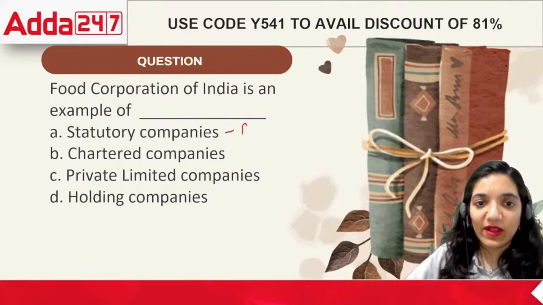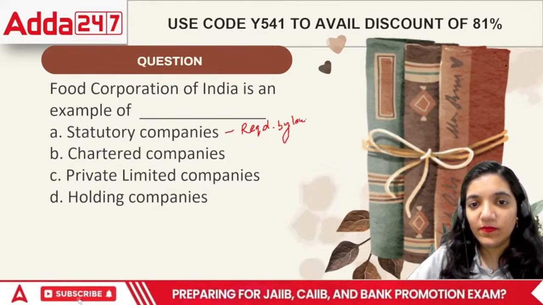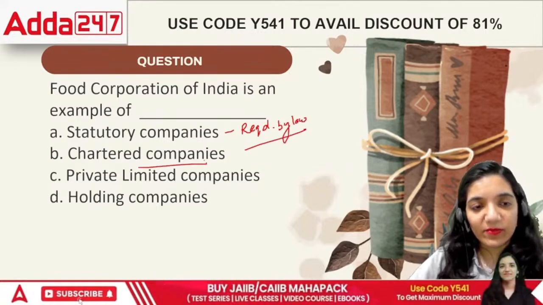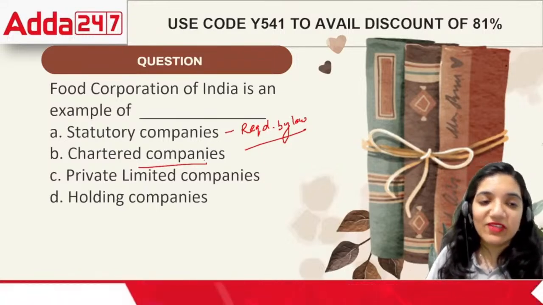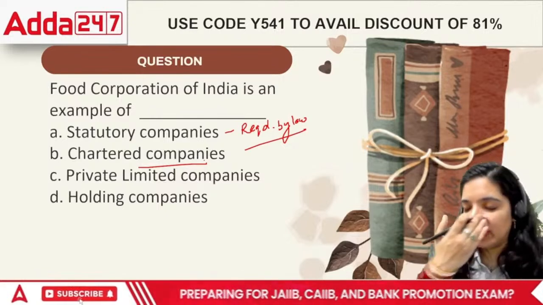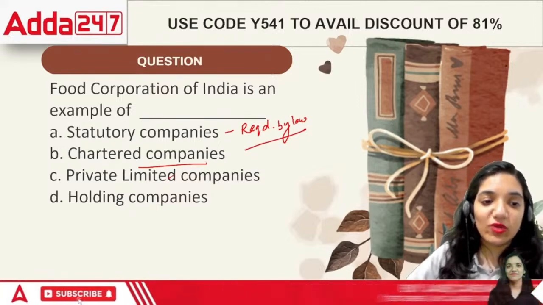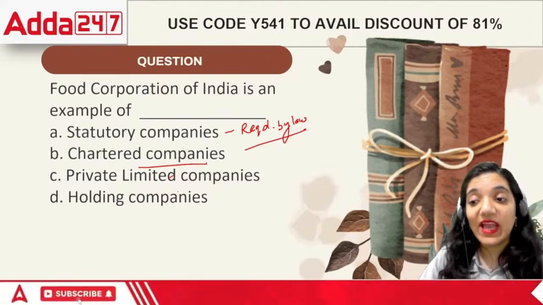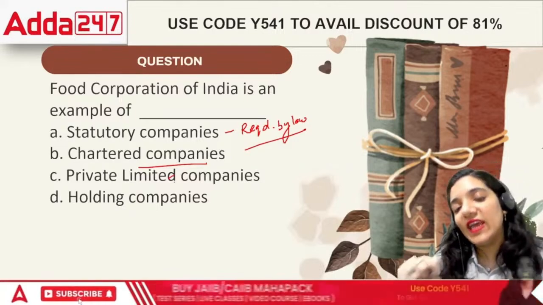That means it is required by law, or it is a chartered company. Chartered companies are the companies which were made under the charter of the Queen. Private limited companies: private companies means any company which is not a public company, that means a company having less than 200 members, and the working is in such a way that these organizations are closely held.